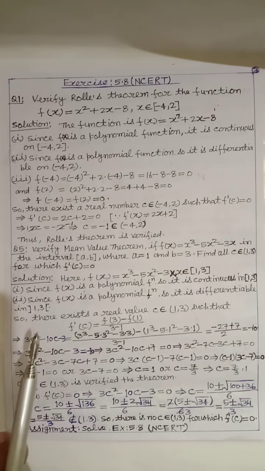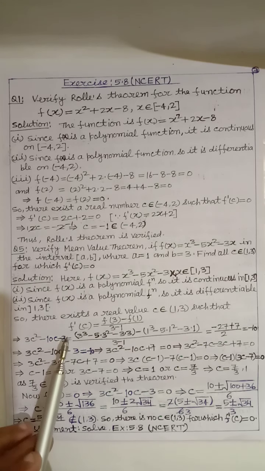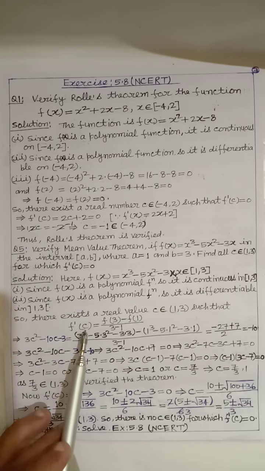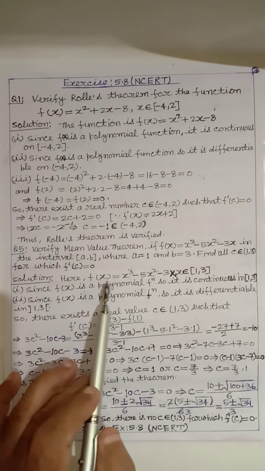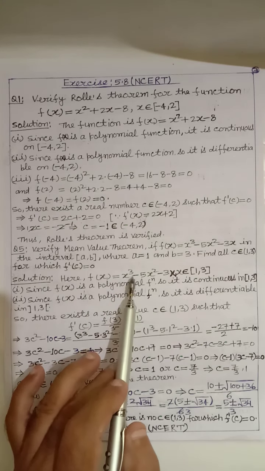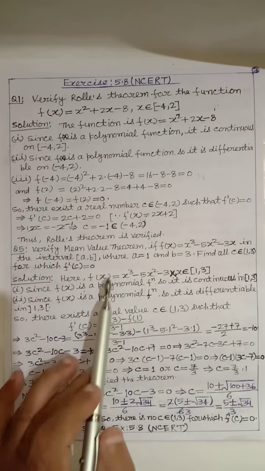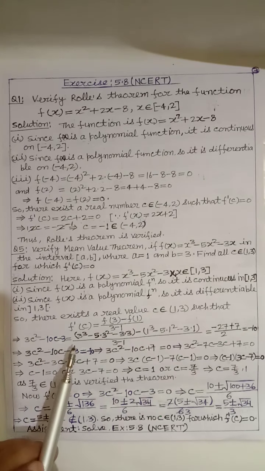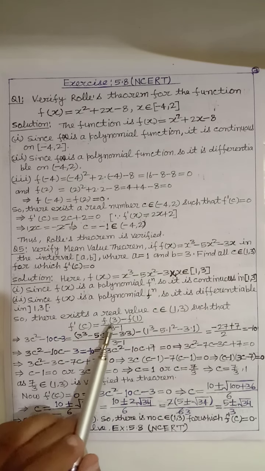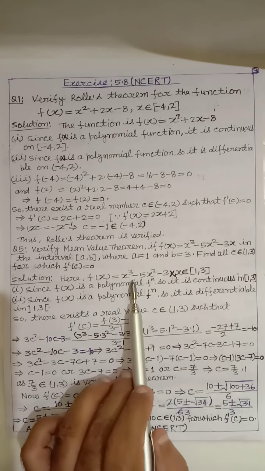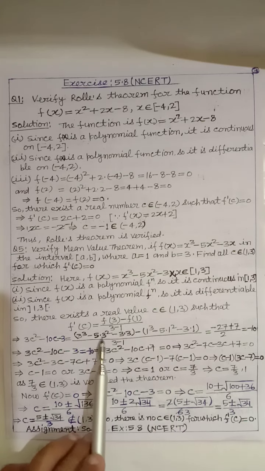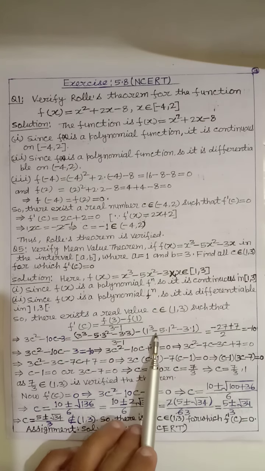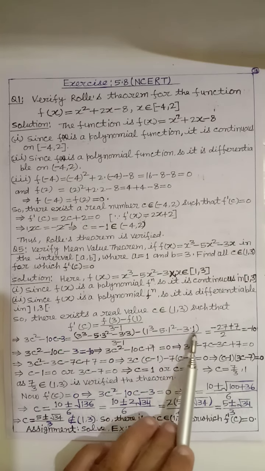Already we have discussed this above in Lagrange's mean value theorem. This implies that f'(c) we can find from f'(x). f'(x) is 3x^2 - 10x - 3. So f'(c) = 3c^2 - 10c - 3, and this is equal to f(3), that is 3^3 - 5 into 3^2 - 3 into 3, minus f(1), that is 1^3 - 5 into 1^2 - 3 into 1, divided by 3 - 1.